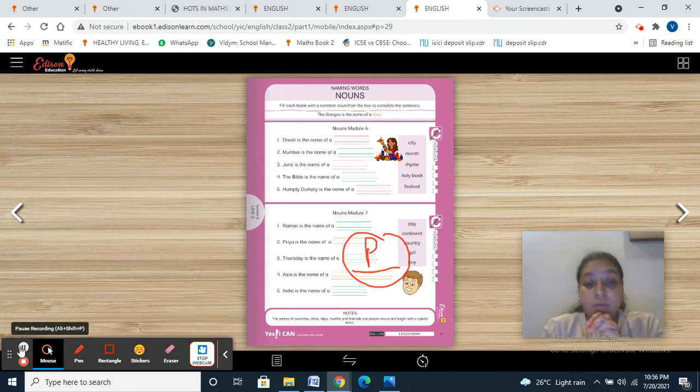In your notebook, what you're going to write? You're going to write the names of months and the names of days. Names of months means January, February, March till December, and the names of days means Monday, Tuesday, Wednesday, Thursday, Friday, Saturday and Sunday. So these are two notebook exercises you are going to do: names of months and names of days.